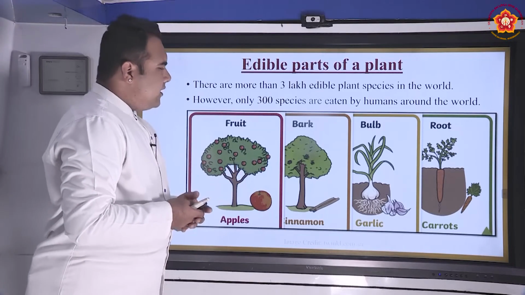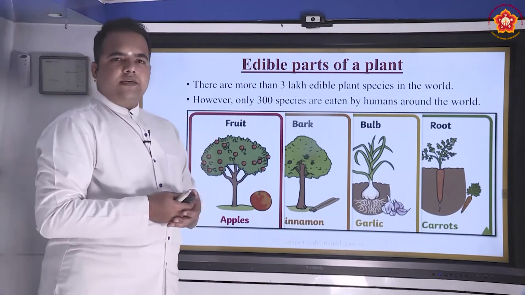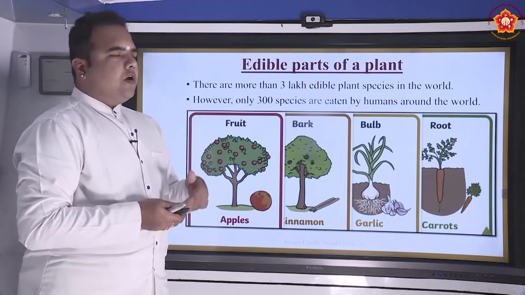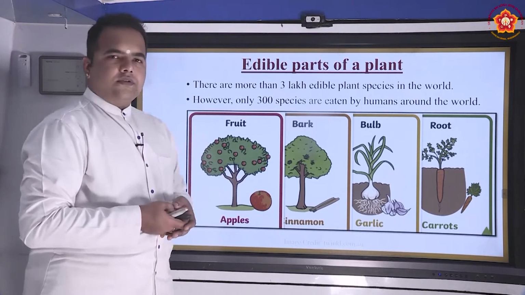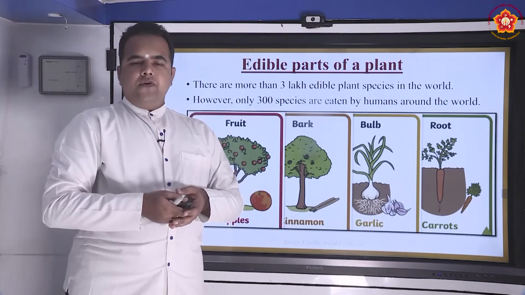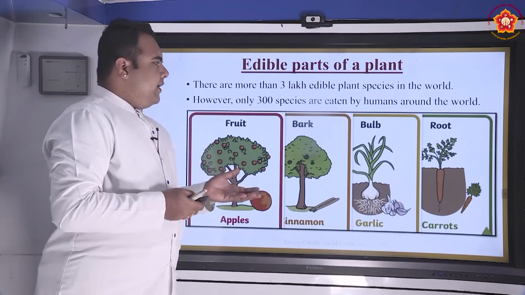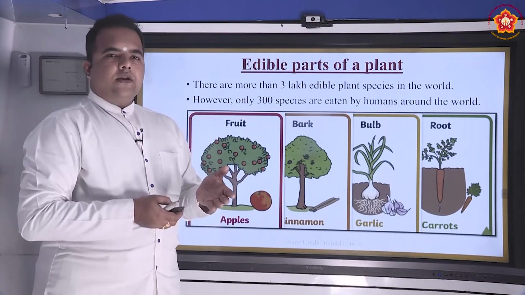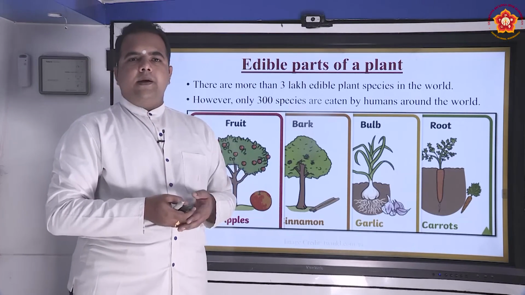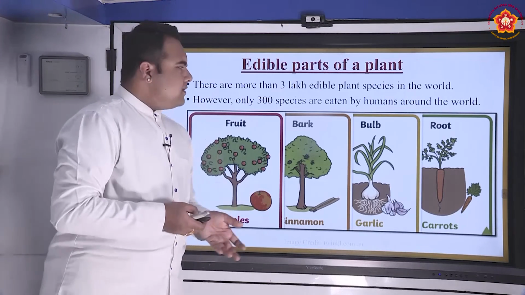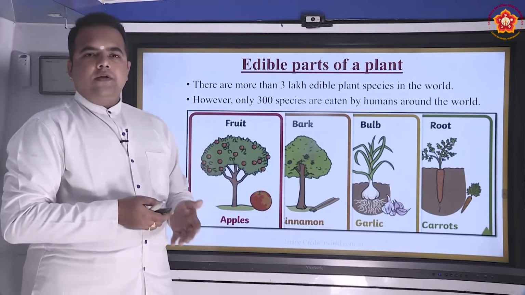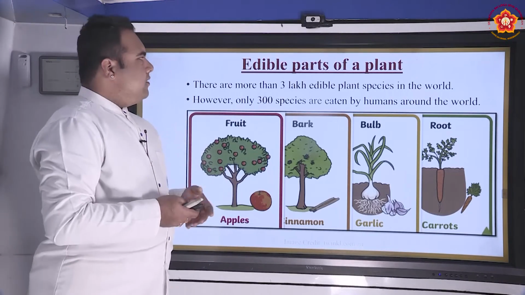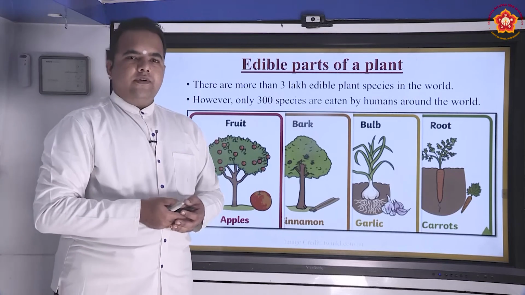So in this particular lecture, we have discussed what food is, what the different ingredients are that we use to prepare food, and how we obtain the different food items, that is, what food items are obtained from plants. So plants as sources of food, animals as sources of food, and what we mean by edible parts of a plant.